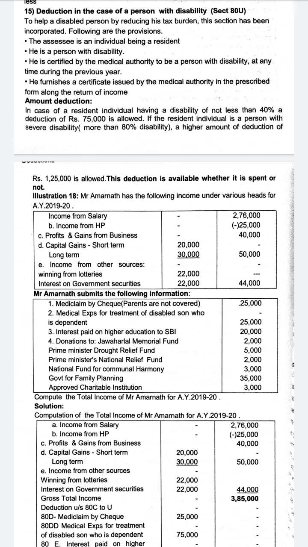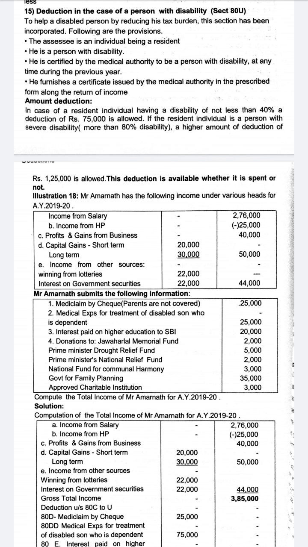deduction under section 80U. If you remember, we had solved earlier one deduction where it was person dependent, dependent to an assessee who is a person with disability. Here, if the assessee himself is disabled, what is the deduction available? The deduction available is section 80U. So it says, to help disabled persons by reducing their tax burden, this section has been incorporated. Following are the provisions.